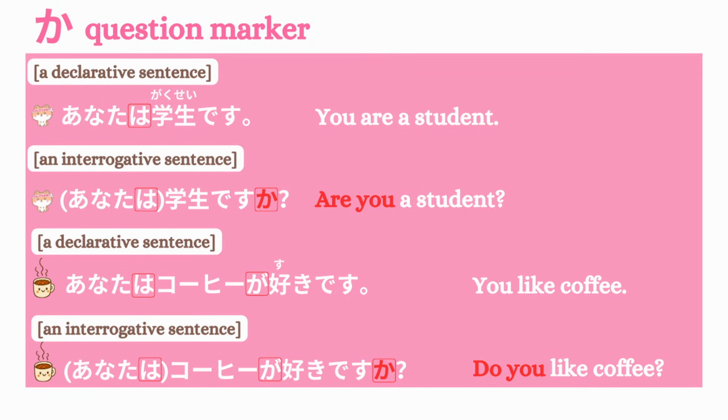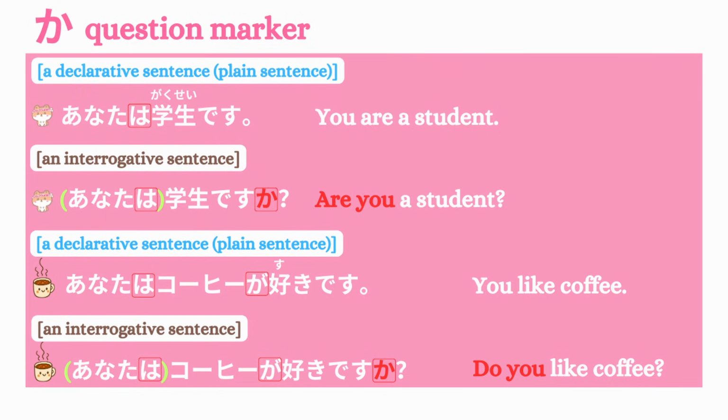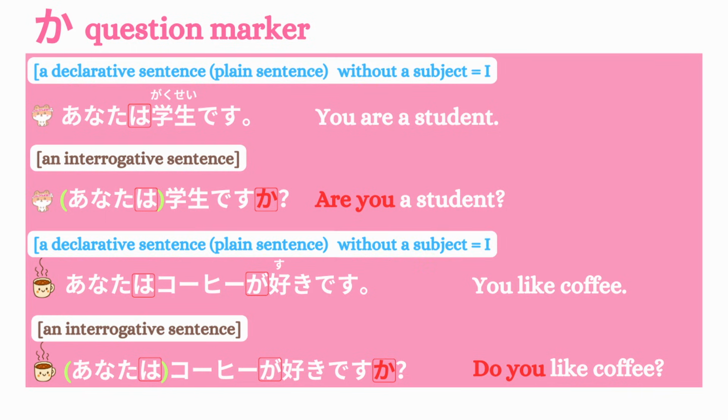I put parentheses around あなた in the questions for a reason. In normal conversation, a plain sentence without a subject usually sounds like it's about I. So in a statement, the subject あなた is usually necessary. But in a question, if the subject is missing, it naturally sounds like you're asking about the other person, you. That's why in questions, we usually don't include あなた.